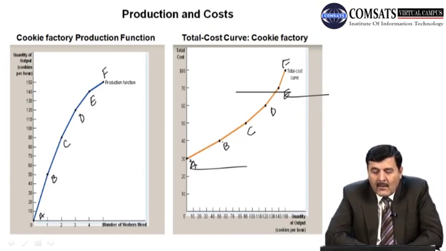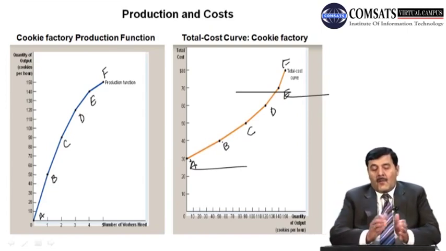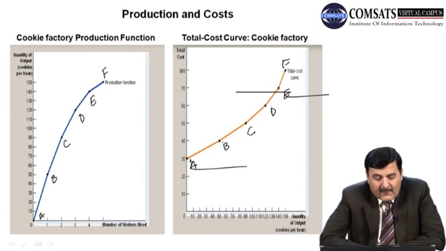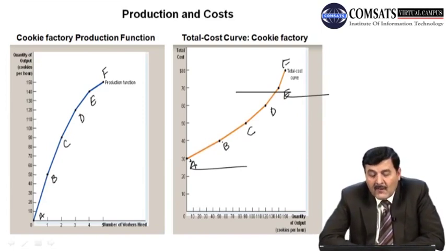Now अगर हम इनके रिलेशन की बात करें, जब प्रोडक्शन बढ़ती है तो टोटल कास्ट भी बढ़ रही है. So when total output further rises, production function is becoming flatter and total cost becoming steeper, means total cost is increasing more, right? जब शुरू में टोटल प्रोडक्ट बढ़ता है, आउटपुट बढ़ता है, तो कॉस्ट भी बढ़ती है.